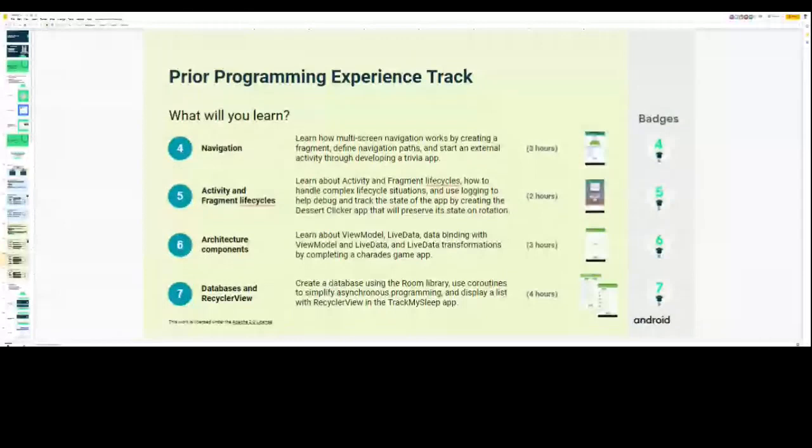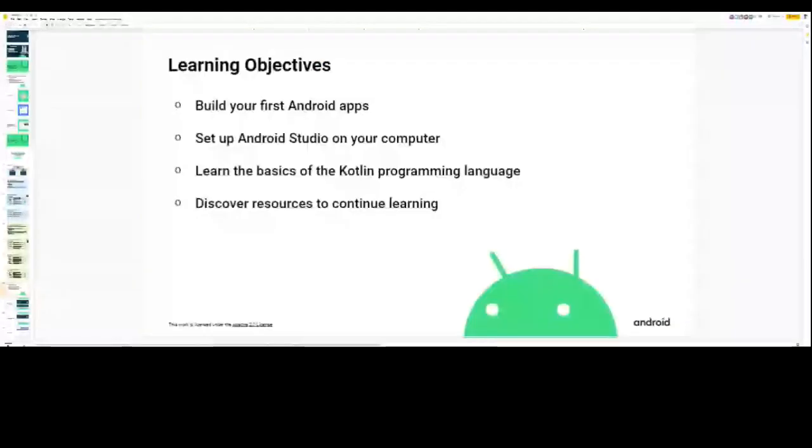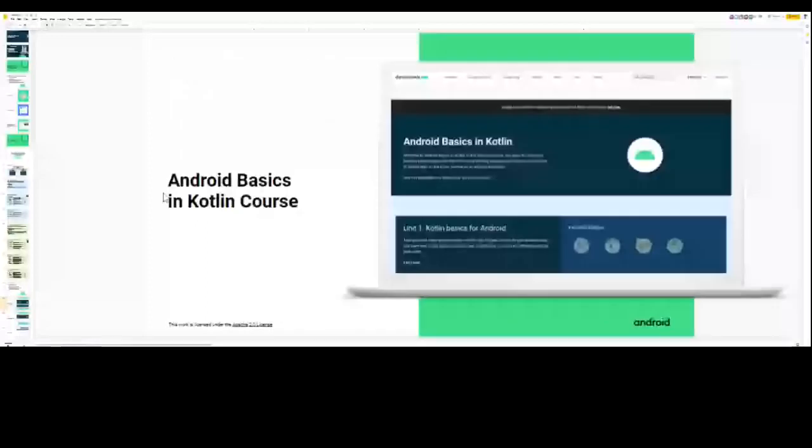Then the learning objectives are building your first Android app, setting up Android Studio on your computer, learning the basics of Kotlin programming, and discovering resources to continue learning. Before starting with this, let me change my sharing screen so that you can know about Git and GitHub. First of all, we are going to cover that.